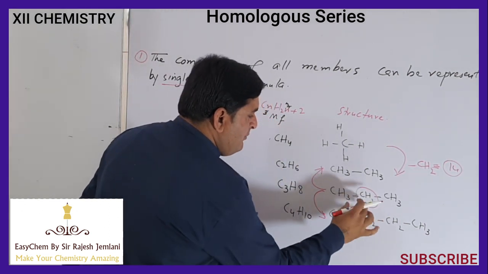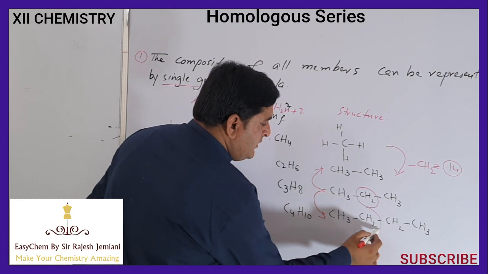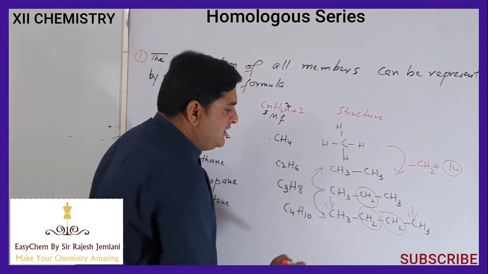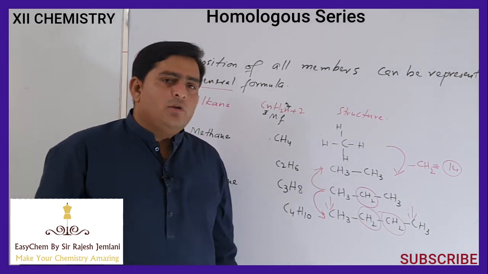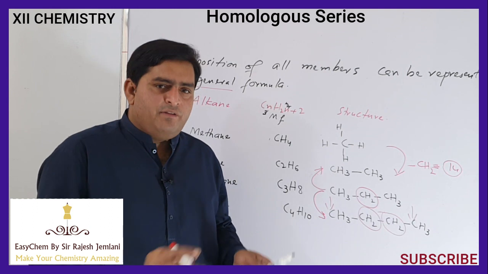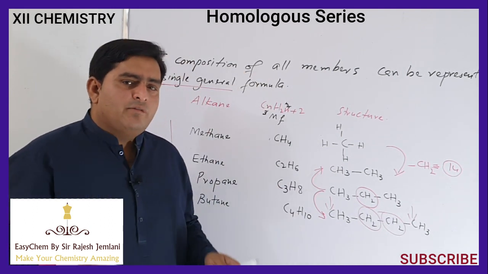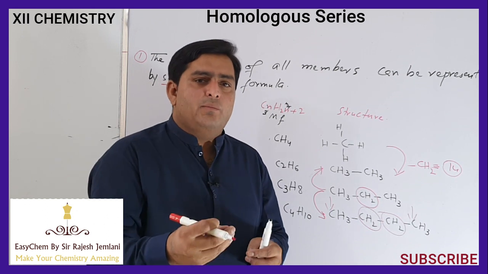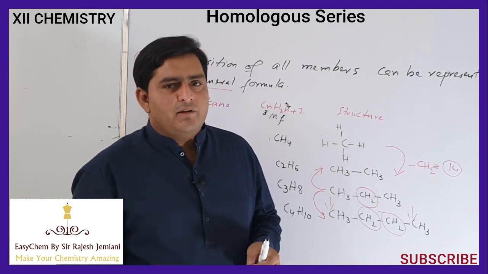Here in propane there is one CH2, in butane there are two CH2 and two terminal CH3. So there is addition of what? CH2. So in all members of a homologous series, when we proceed down the series, we notice that there is an integral addition of a CH2 methylene group, or molecular mass of 14.